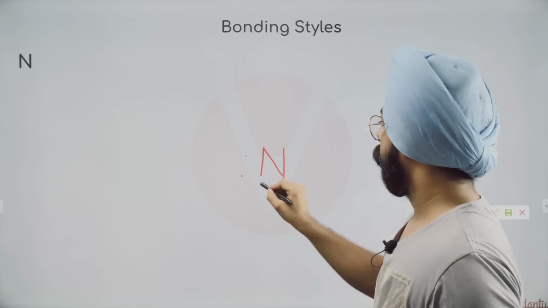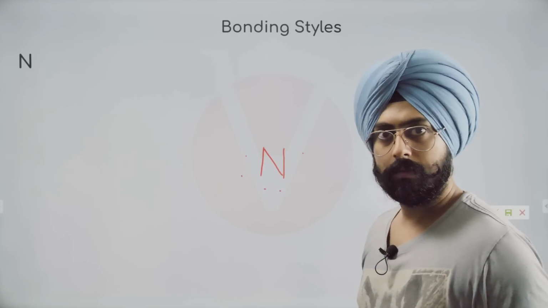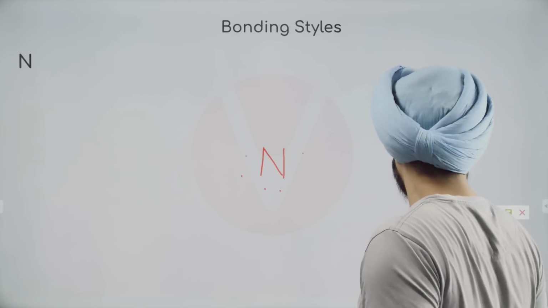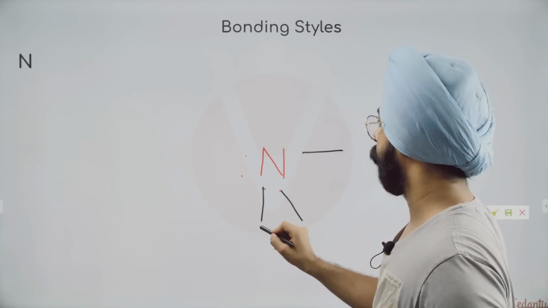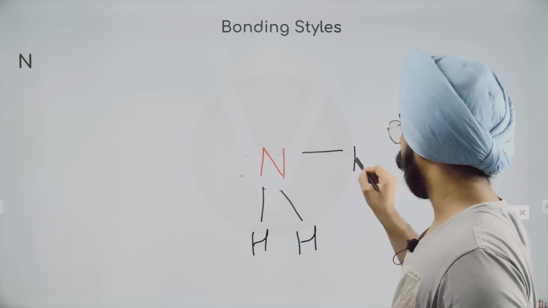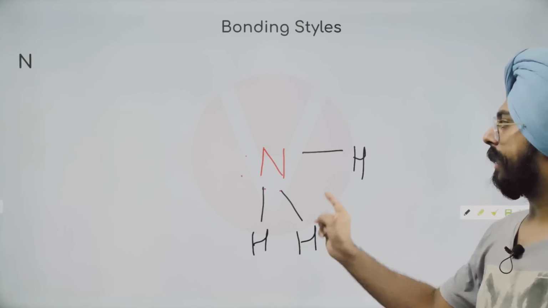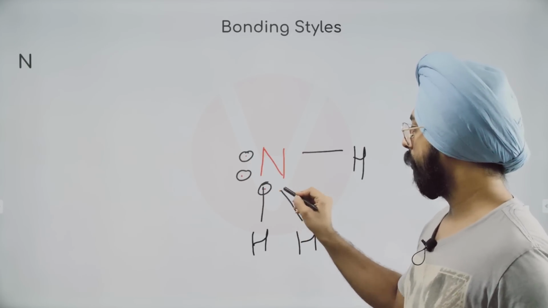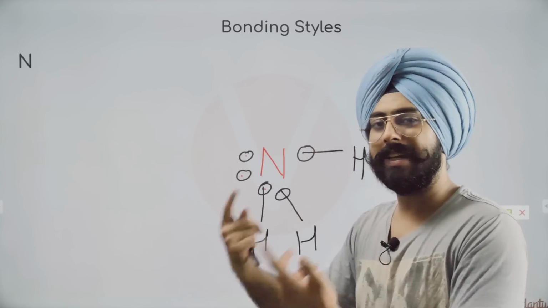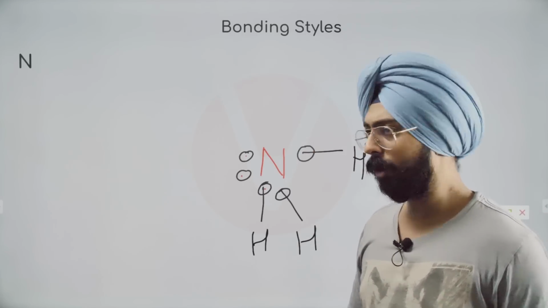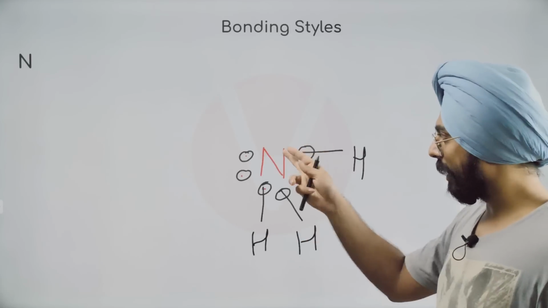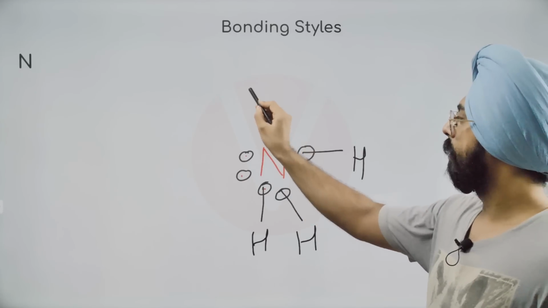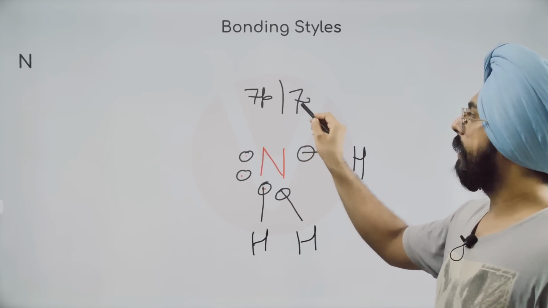So nitrogen has 1, 2, 3, 4, 5 valence electrons on it. Out of these you bond 3 of them with hydrogen. Now nitrogen has access to 8 electrons in the valence shell, but its protons are balancing only 1, 2, 3, 4, 5 valence electrons and 2 inner electrons in the first shell. So this case has 7 protons and 7 electrons.